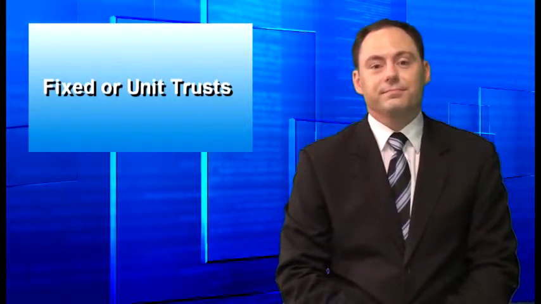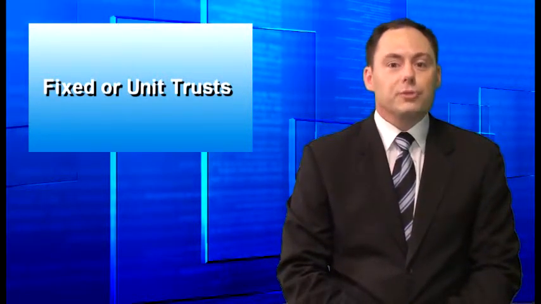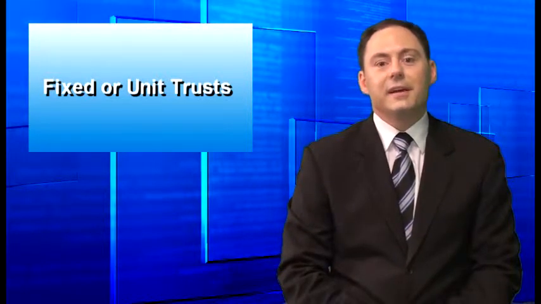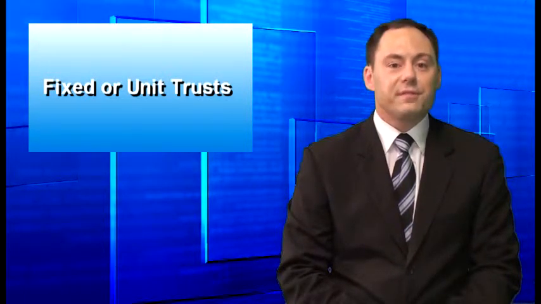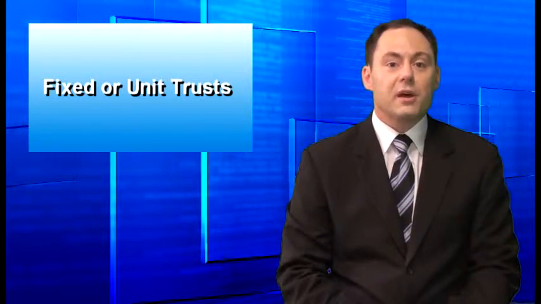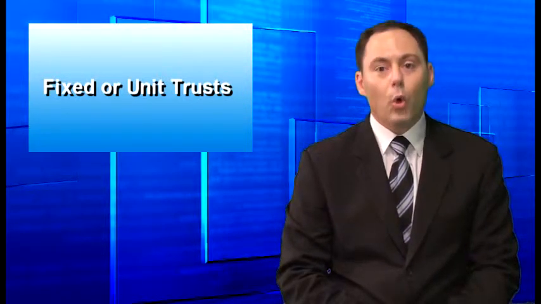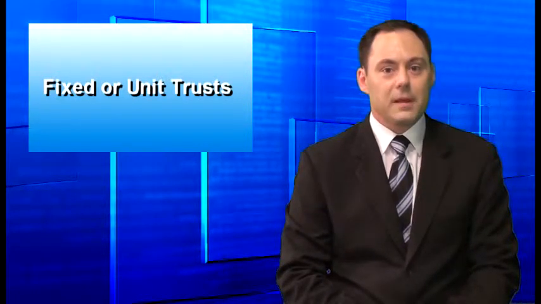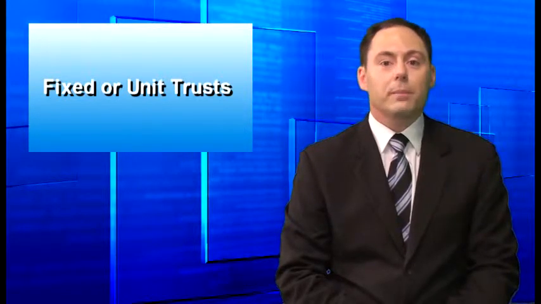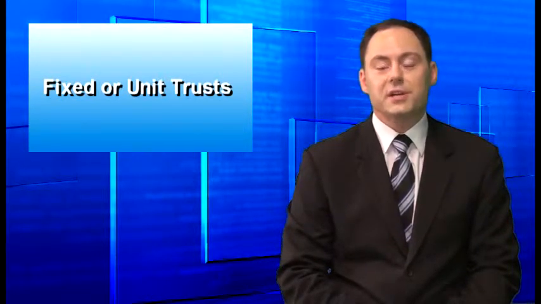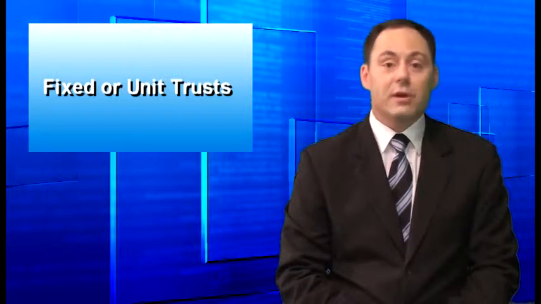Fixed trusts. This is the most traditional form of trust, and each beneficiary has a fixed or predetermined share of either the income or capital of the trust. The fixed entitlement is often represented by a fraction or percentage and is set out in the trust document.